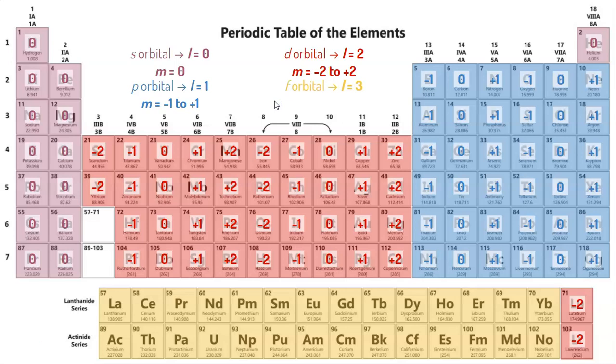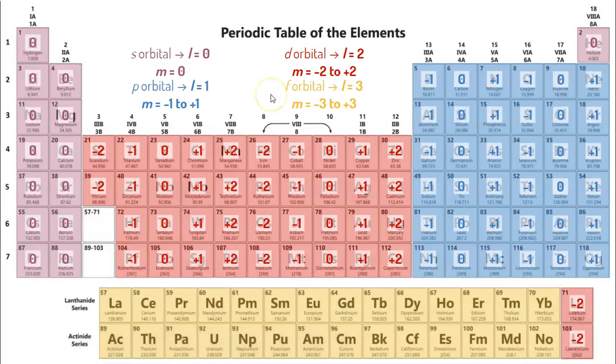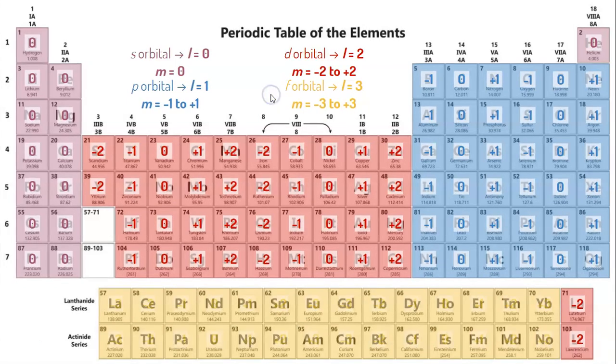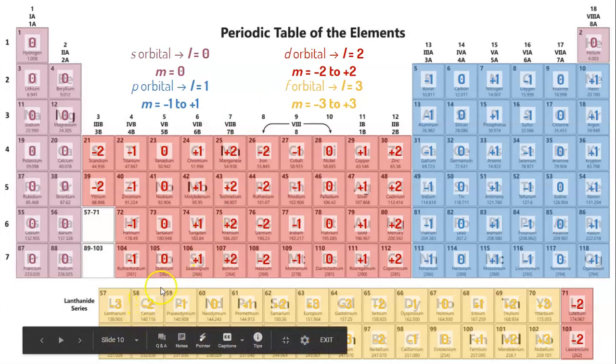An F block represents our F orbital. We know L equals 3, so our M values go from -3 to +3. So those M values look like this. So we got our -3, -2, -1, 0, +1, +2, +3. Then we restart to -3, -2, -1, 0, +1, +2, +3, and so on and so forth.